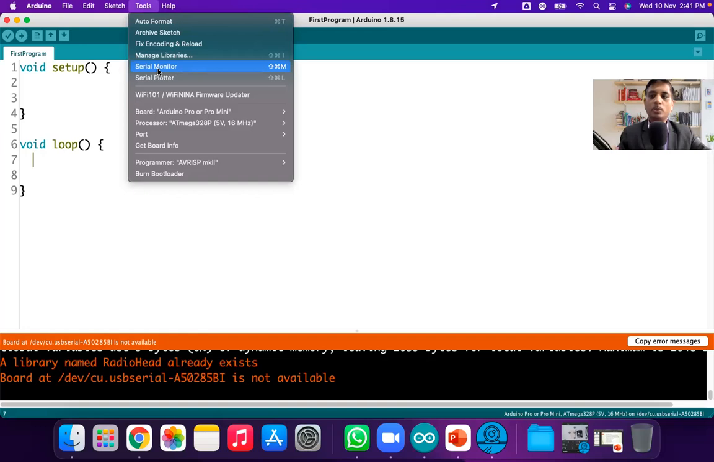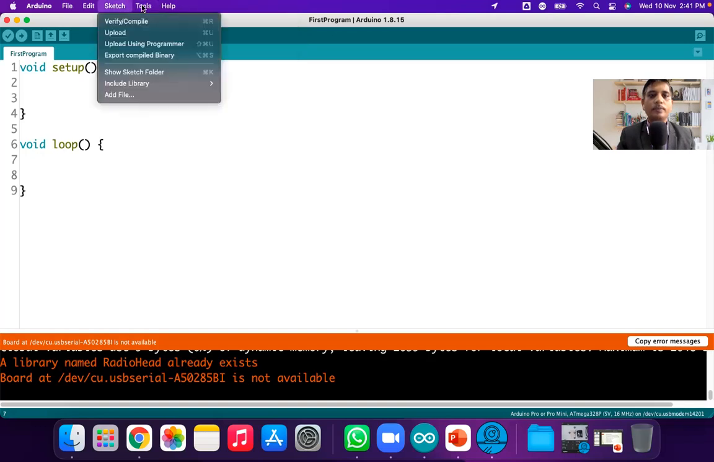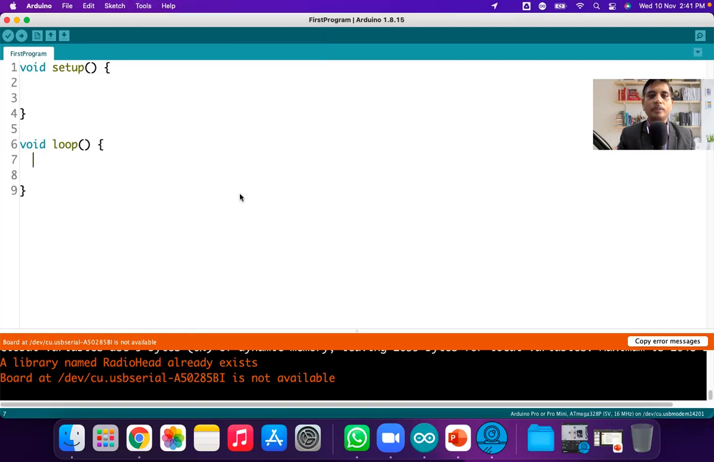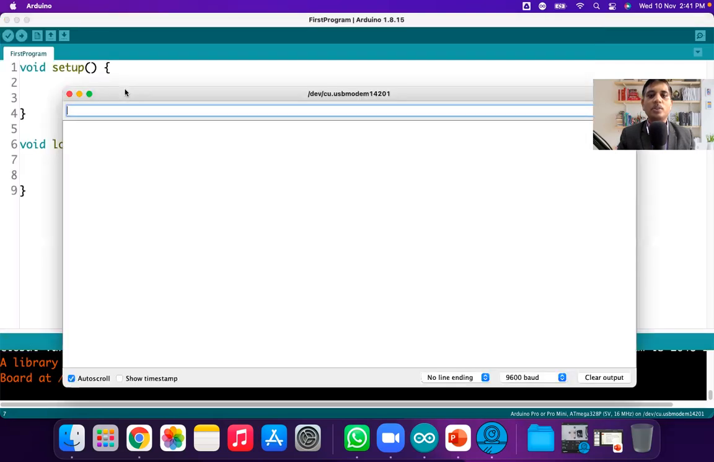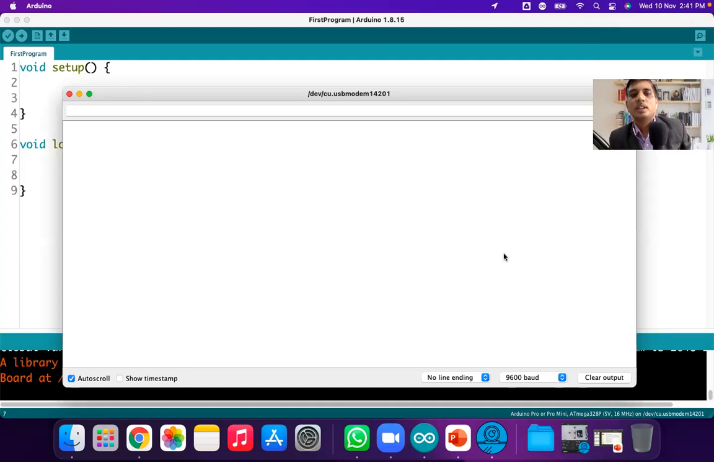I have connected the board now, and now let's check here. I'm selecting the port and now check with the serial monitor. So you can see our serial monitor is now open. Okay, so this is called a baud rate. What is baud rate and all these things, we'll see in the next session on serial programming.